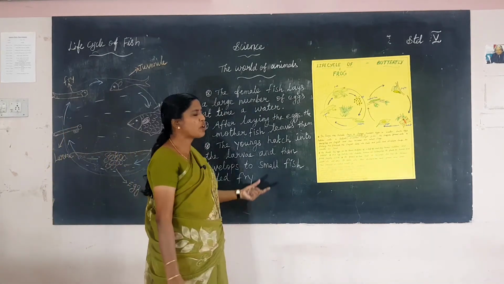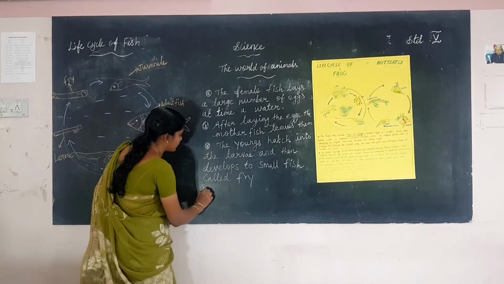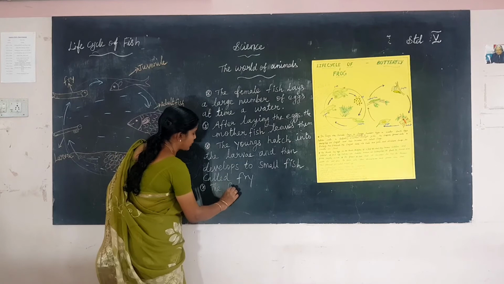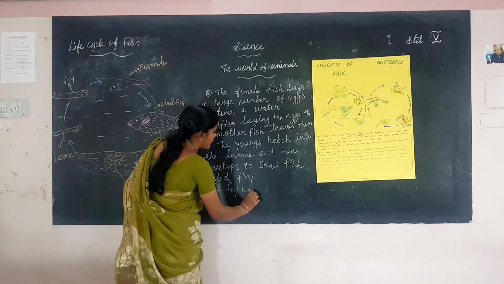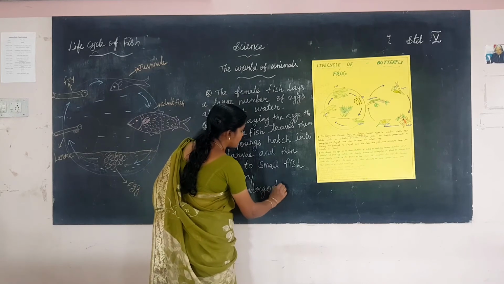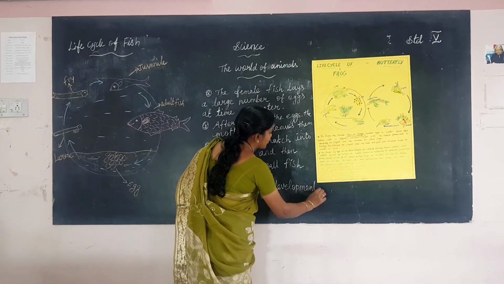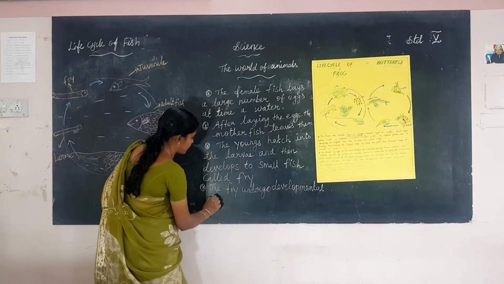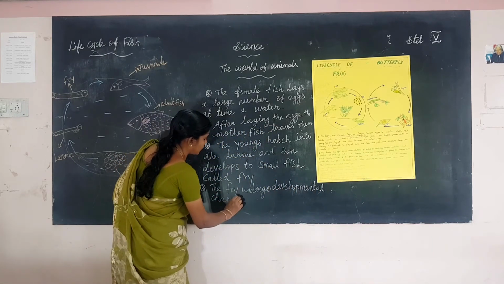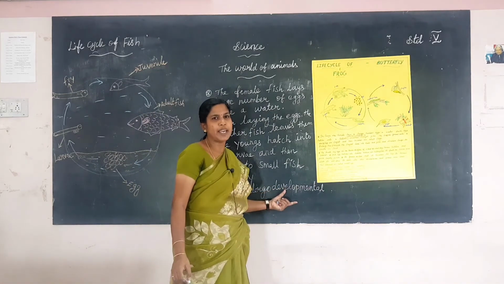The fry undergo developmental changes to become a juvenile.